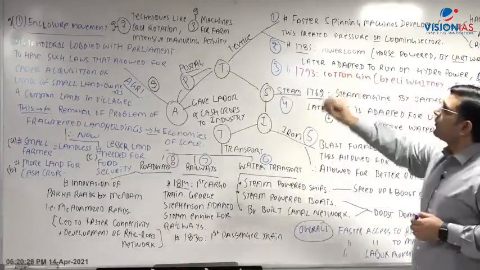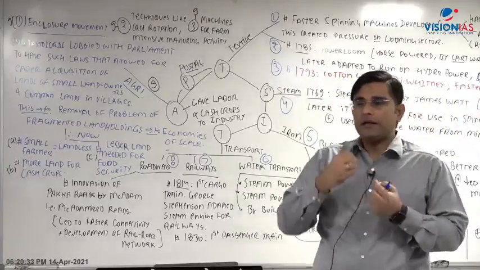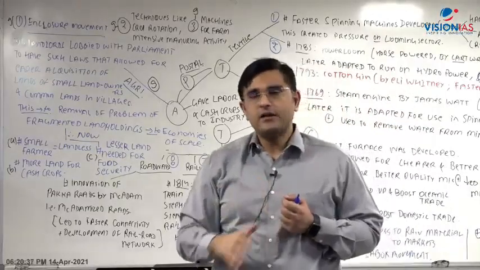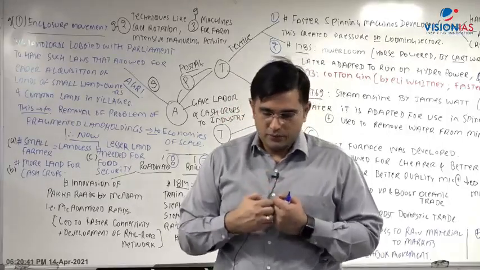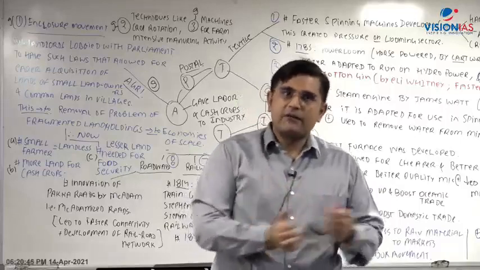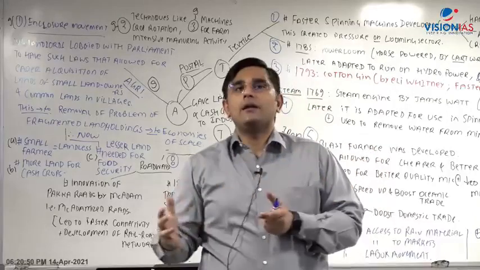So basically crop rotation is again a technique whereby, let's say there is a crop, crop A. That crop A might require certain kind of nutrients which are there in the land, not all the nutrients. So first of all, you plant crop A. Once that crop A is harvested, your land is deficient in crop A like nutrients.